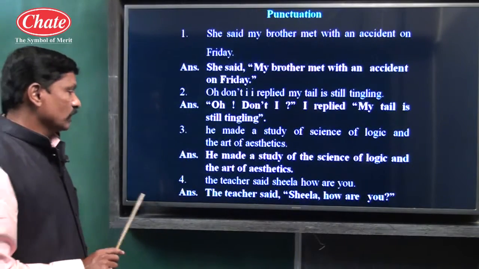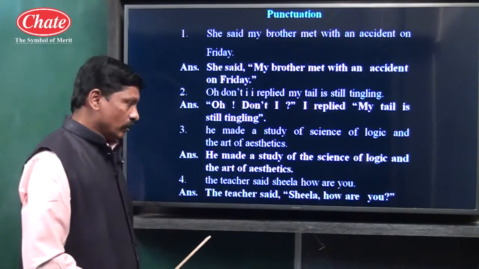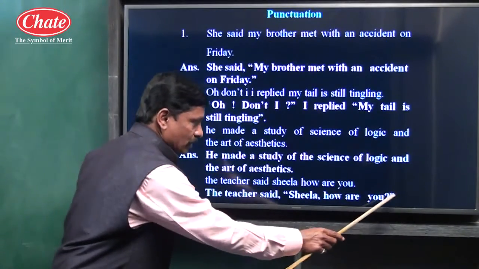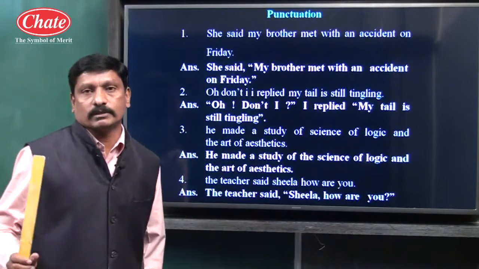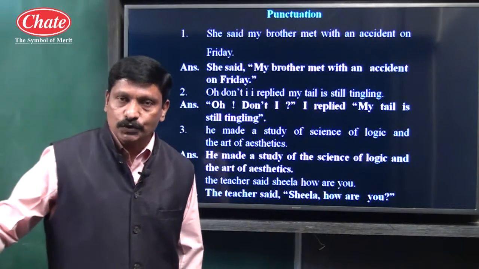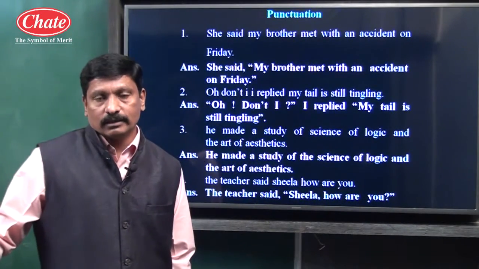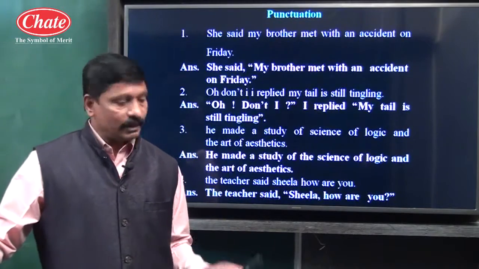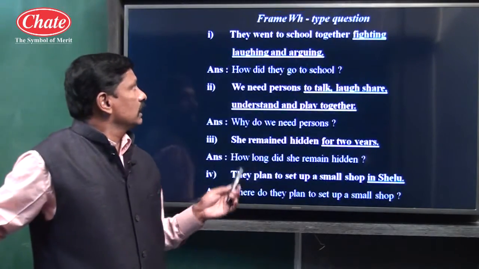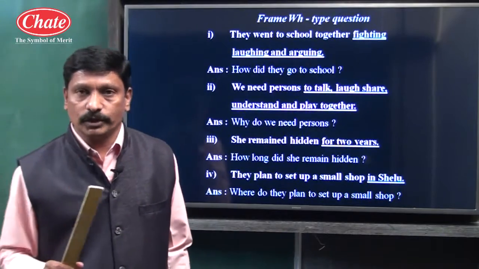So the teacher said, comma, Sheila, comma, how are you, question mark, double inverted commas. So children, these are some of the punctuation marks: full stop, comma, capital letter, single inverted comma, double inverted comma, etc. Let us see framing WH type of questions.